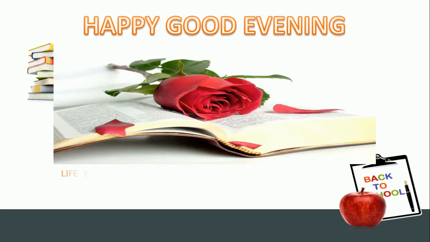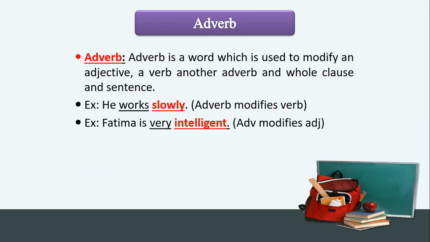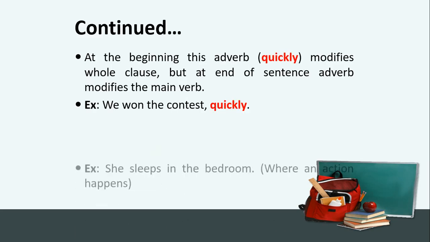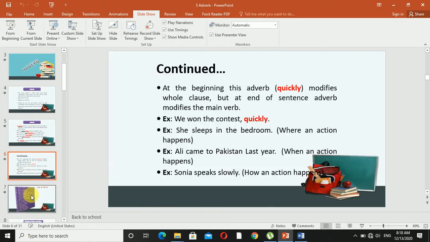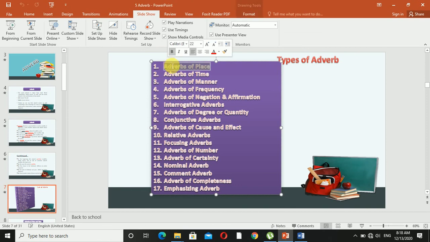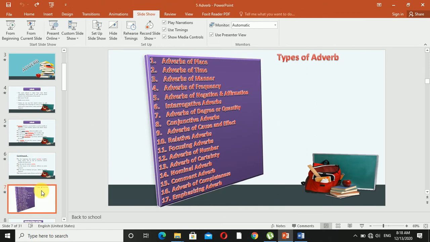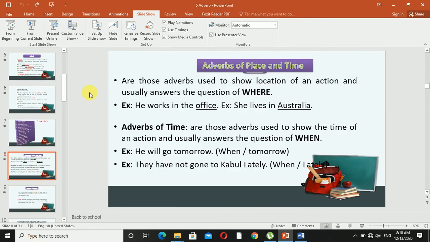So first we have adverbs. We studied the types of adverbs. We will not study all of them in this semester. Some other types will be discussed, inshallah, in the upcoming semester. In this semester we will be studying adverb of place, adverb of time, and adverb of frequency. So first of all, let's start with adverbs of time and place.